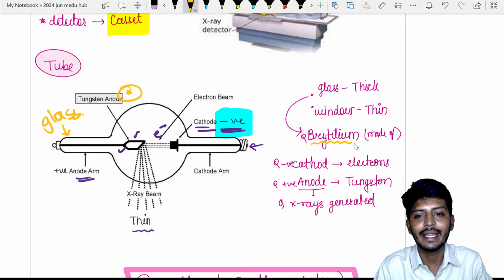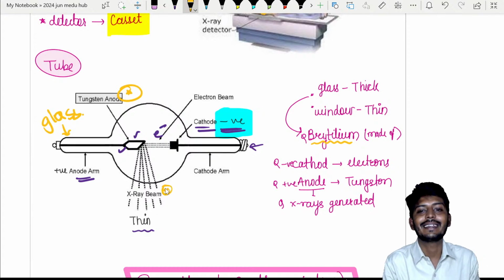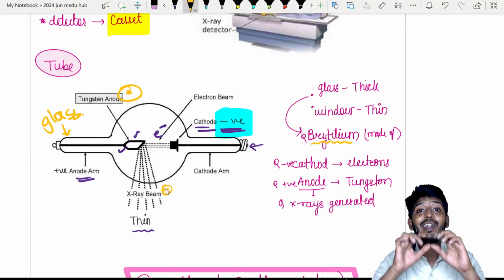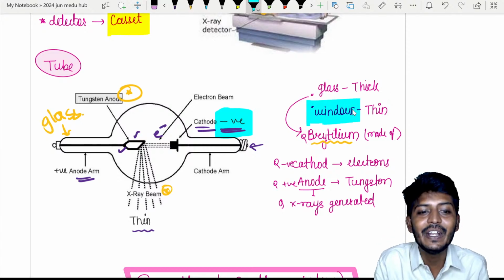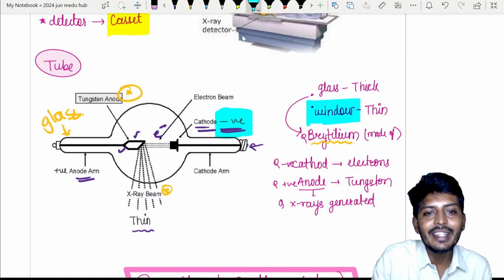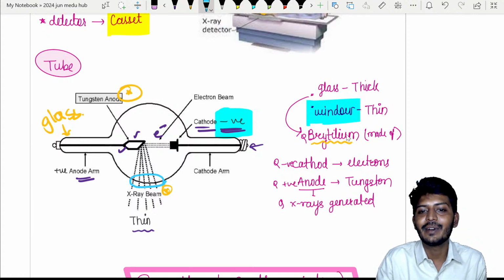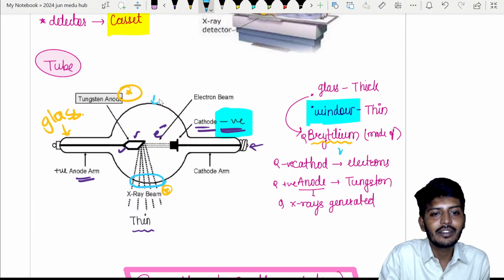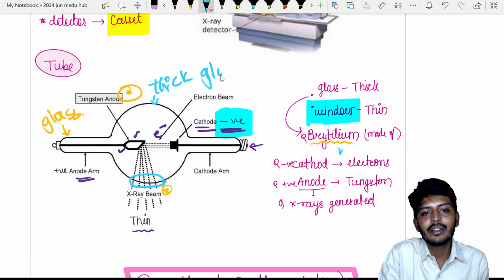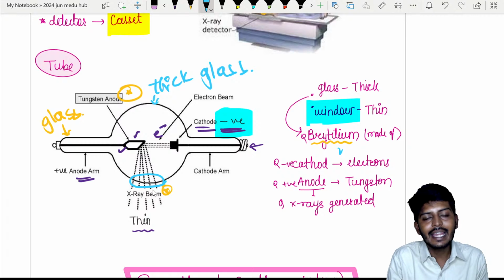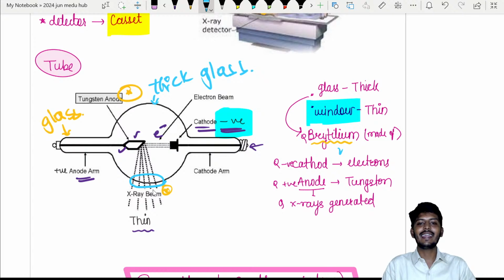Made out of what? Beryllium. The place where X-rays are coming out is not a thick but a very thin area. We will call that the window of the X-ray tube. This window area will have a thin coating of what? That is your glass. In all other areas, the glass will be very thick. Thick glass will be there, and there will be a thin area where X-rays come out. That area we call a window.